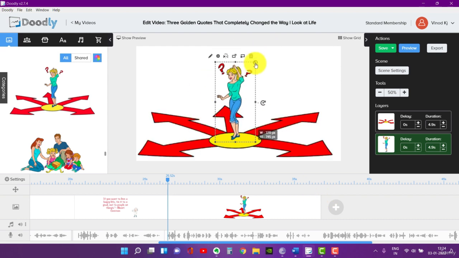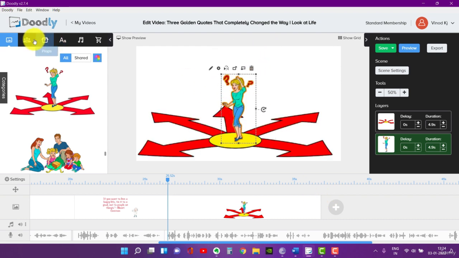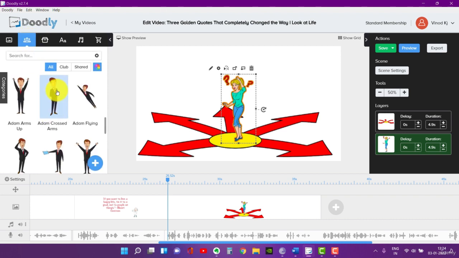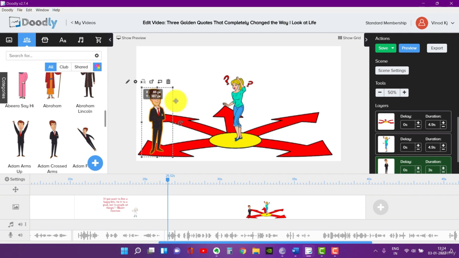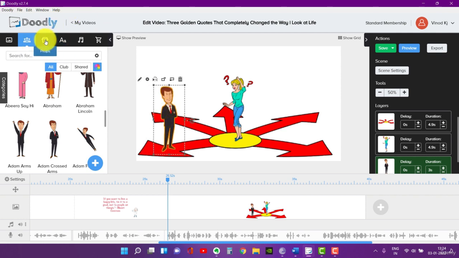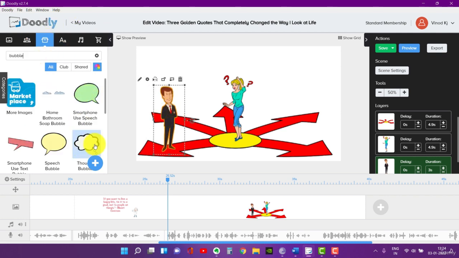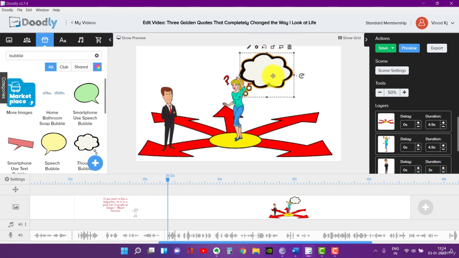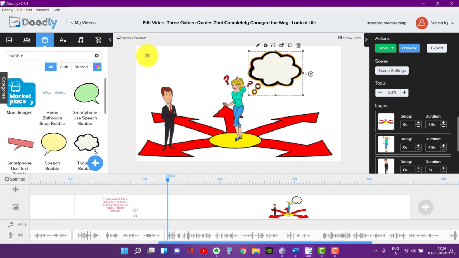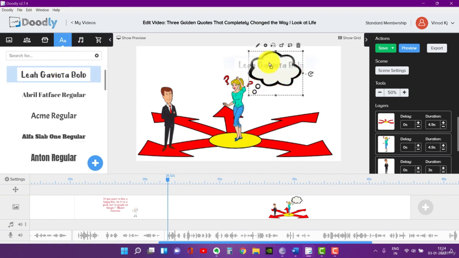So this girl has to work out, right? So I'll just put this girl here. I'll take another character, some handsome guy. I'll put it here. Okay. So first would be these arrows, then the girl, then she needs to tell something, right? So that becomes more important. I'll go here to prop and bubble. I'll take a bubble. Okay, I'll just change the side of this bubble and I'll add some text here.